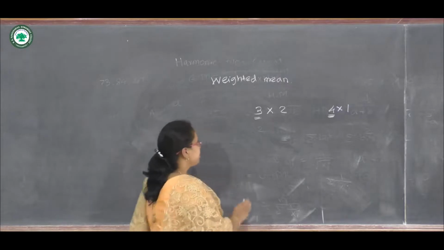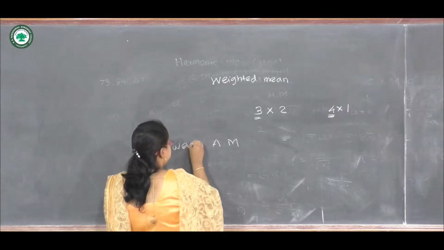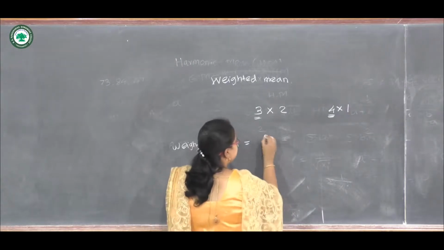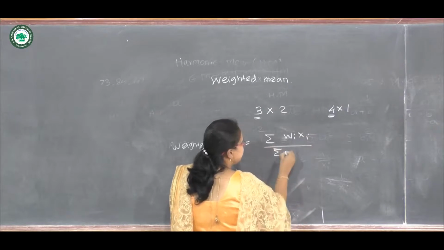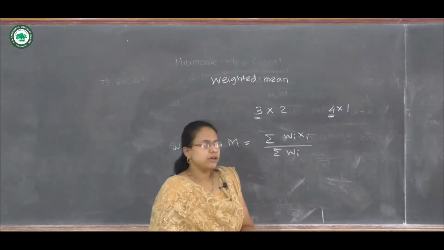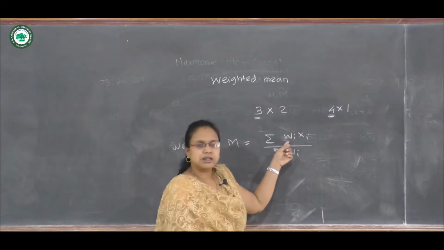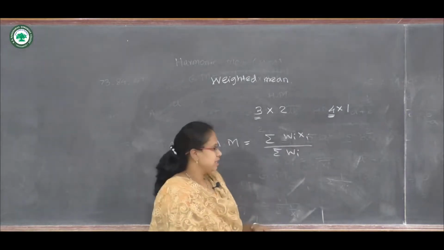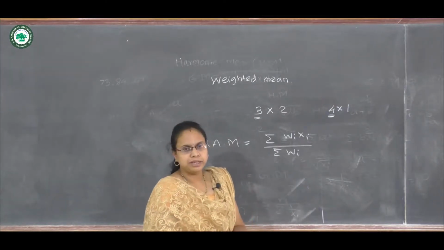In that case, the formula to calculate the weighted arithmetic mean is: we have to take the summation of Wi xi divided by the summation of Wi. Here I am taking the notation Wi for weight, meaning W1, W2 up to Wn are the weights corresponding to the observations x1, x2 up to xn. So this is the formula by which we can calculate the weighted arithmetic mean.